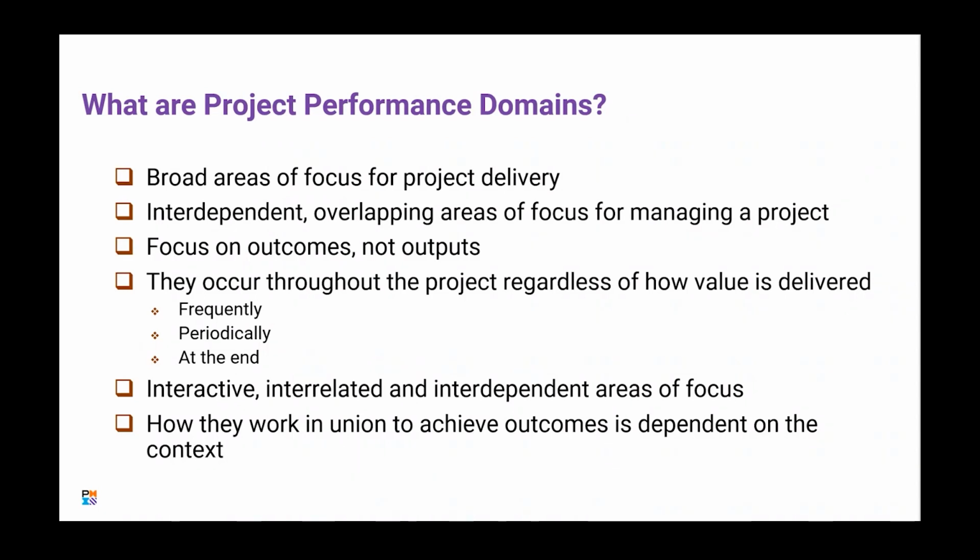Now, they're interdependent and overlapping, which is kind of what the knowledge areas were supposed to be also. But because of the way the PMBOK Guide 6th edition and previous had been structured, it looked like each one had to be done independently. Here, they're very definitely looking at how they interrelate to each other.